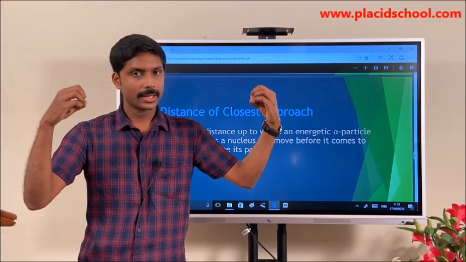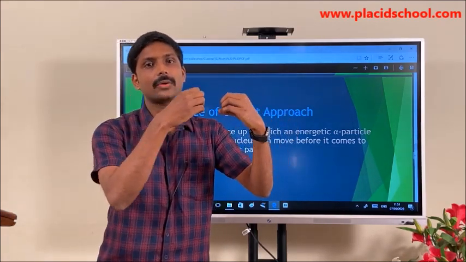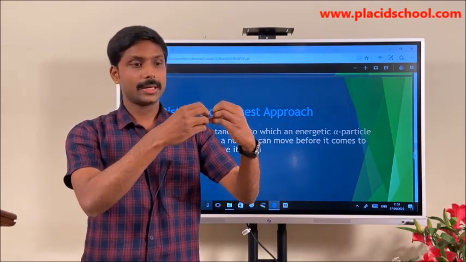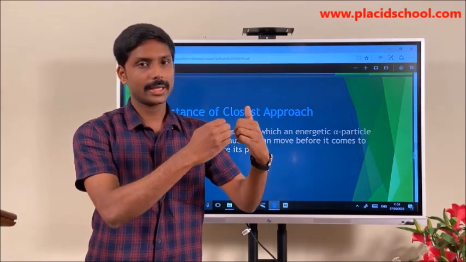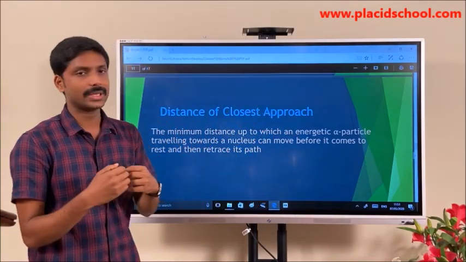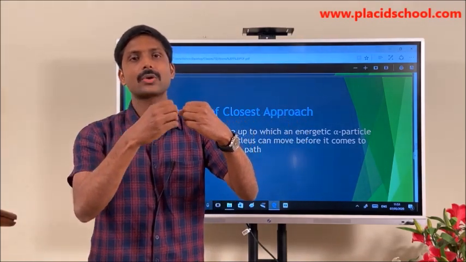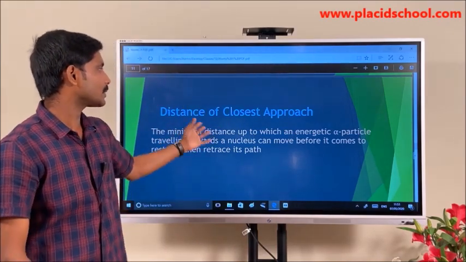When they are coming in the same straight line, there may be a head-on collision, and hence there will be a minimum distance up to which they can reach, because as they are both positively charged, there will be a repulsive force as they are coming closer, and that closest distance is called the distance of closest approach.